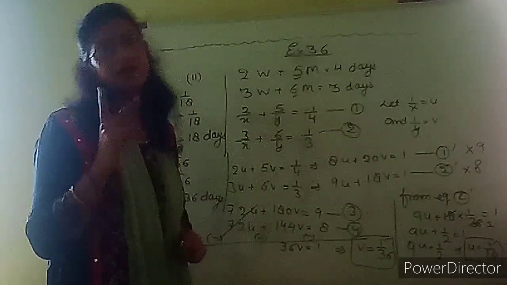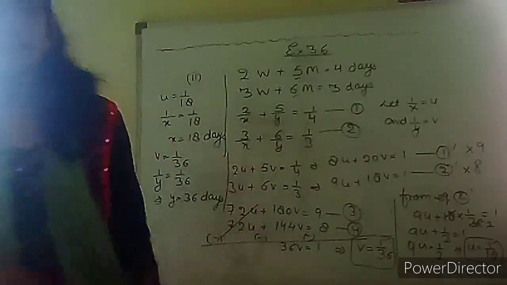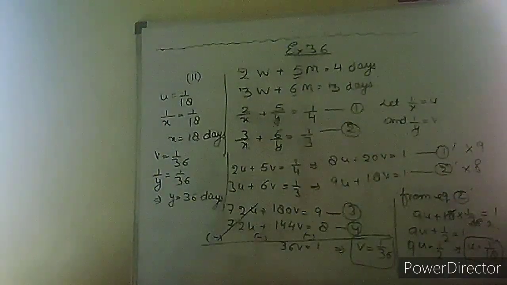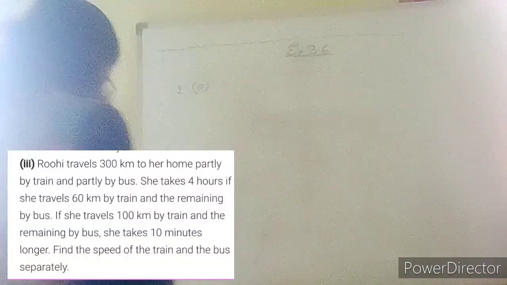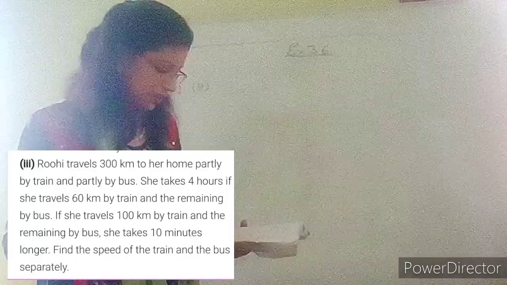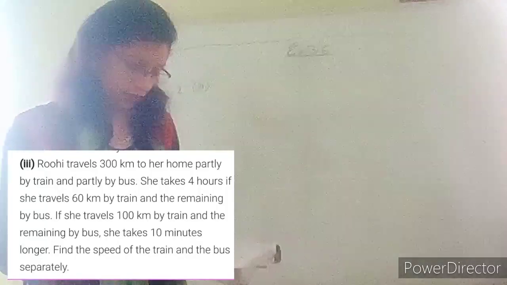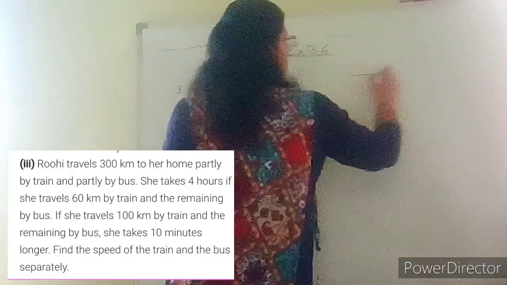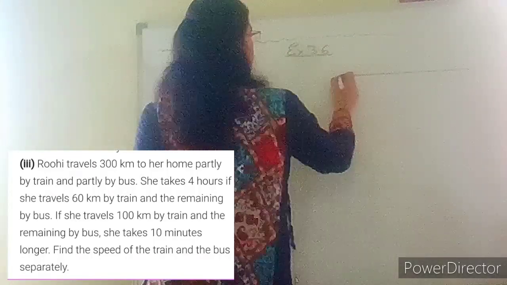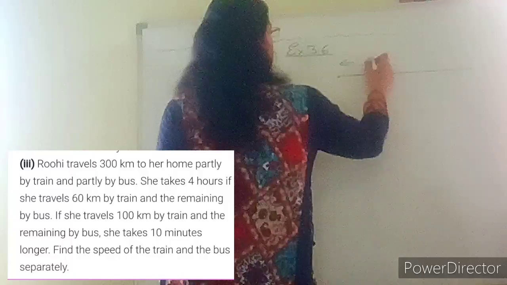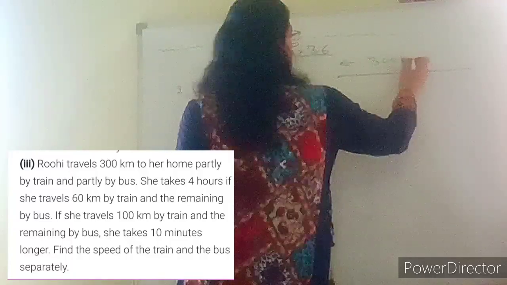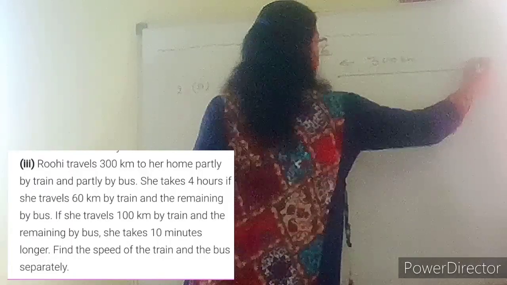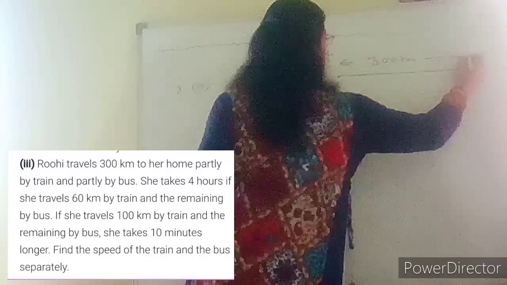Quickly, the third and last part we will do. So let us see. Now, the third part. Ruhi travels 300 kilometer to her home. वो अपने घर को कितने किलोमीटर जाती है? 300 किलोमीटर. So I am saying that Ruhi is starting from here and she is going 300 kilometer. And here is the home of Ruhi. Okay, this is Ruhi's home.